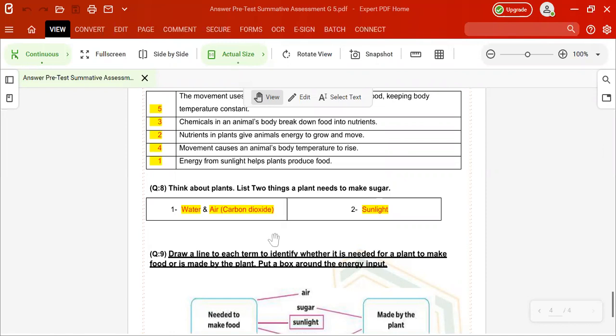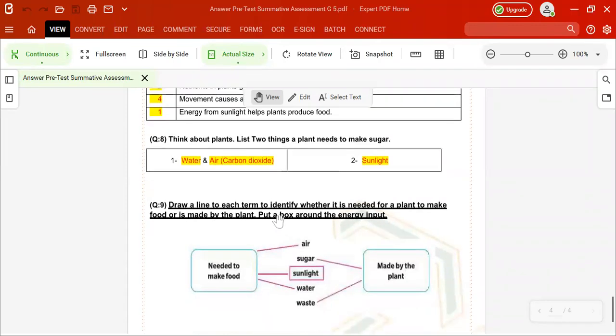If I told you two things a plant needs to make sugar, it will also be water and sunlight, or air and sunlight. Don't put soil here, because soil is not that important. Some plants grow without soil. So the principal materials that the plants use are those.